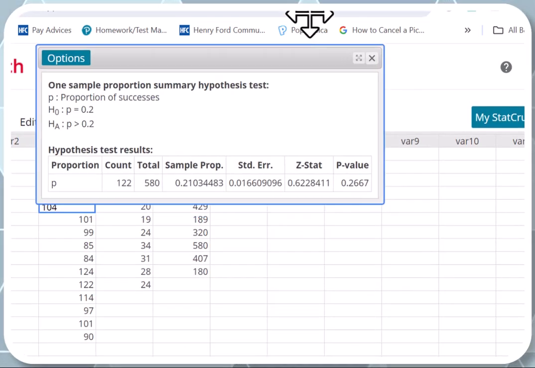And look, guys, you got the z stat, which is 0.62. The p-value is 0.2667, which is bigger than alpha. So we fail to reject the null hypothesis. And if you fail to reject the null hypothesis, your conclusion should be the following. Anytime you fail to reject H0, you start with: there is not enough evidence at the 5% level of significance to support the claim that the proportion of travelers or passengers who use their frequent flyer miles to purchase tickets is more than 20%.